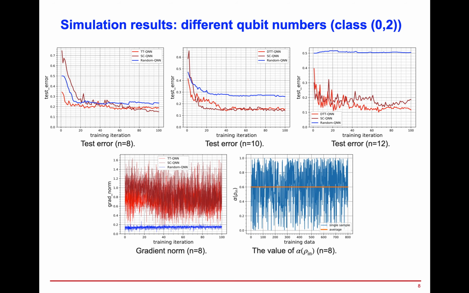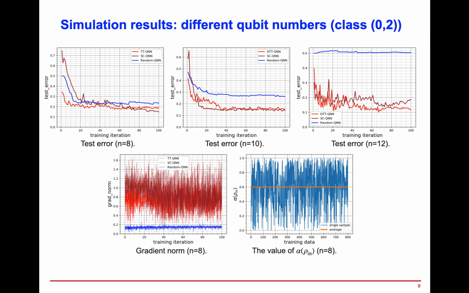In this slide, we provide more details about the classification task for different qubit numbers. Tree tensor circuits are denoted in red lines, step control circuits are denoted in brown lines, and random circuits are denoted in blue lines.